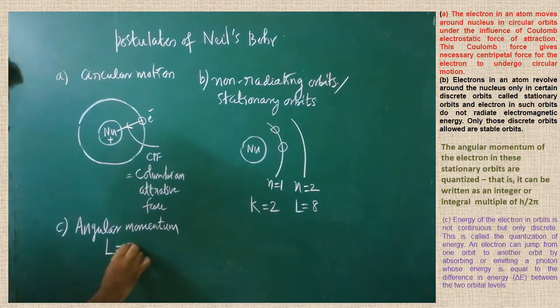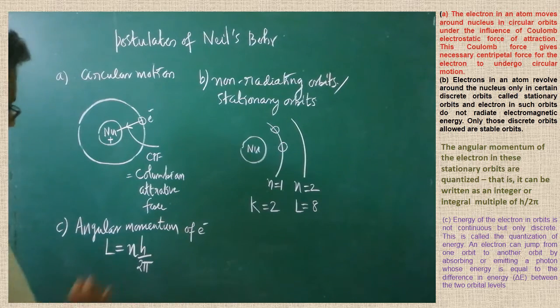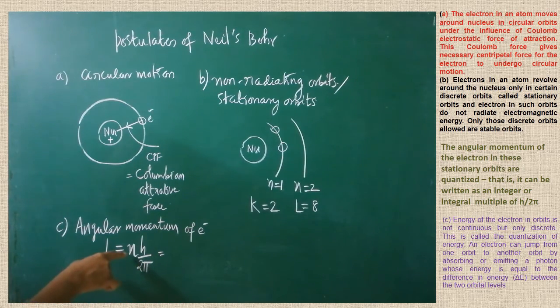The formula is: angular momentum equals n times h by 2 pi, where n is an integral multiple. So this is the formula. With the help of the formula, we are able to calculate the angular momentum of the electron. Are you clear? If you want to calculate the angular momentum of the first orbital electron, instead of n, you substitute 1. If you want to calculate the angular momentum of the second orbital electron, instead of n, you substitute 2. So depending on the quantum numbers, by substituting the value, we are able to calculate the angular momentum of the electron in all orbits.